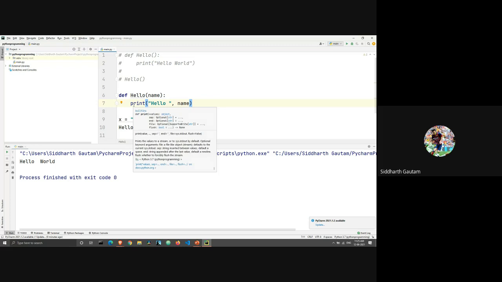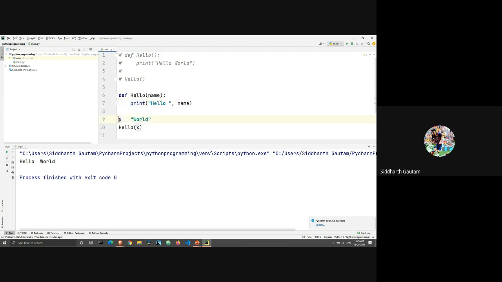Inside of that function, we are printing hello, and then we are printing name. As I said, an argument is data which is coming from outside of that function. So when we are calling this function, we are sending the data of the variable from outside of the function, which is x. So what's happening in this print statement? We are printing hello, and we are printing name. And what is name? First, we have to find out what name is. So we have to take a look at where we have called the function. We have called the function in line 10, which is hello x. So x is equal to name.